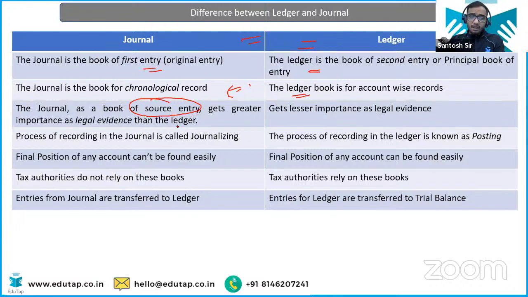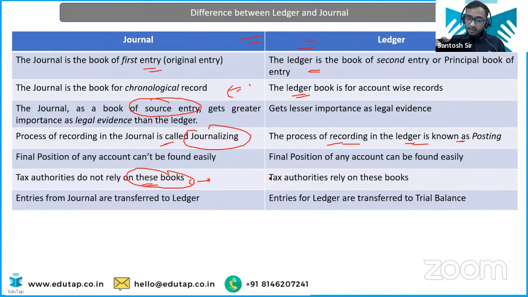Now, process of recording in general is called journalizing. Very logical, nothing very rocket science here. Process of recording in the ledger is known as posting. Easy enough. Tax authorities do not rely on these books. That is why, because they have to find the tax on the profit. So if they rely on the journal book, they have to plus all the debits, all the credits. They have to take care of all the income, all the expenses. That will be very cumbersome.